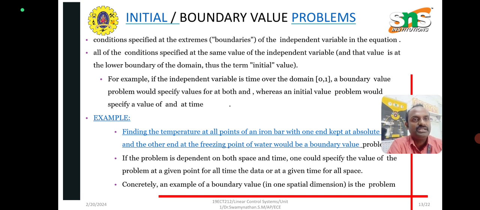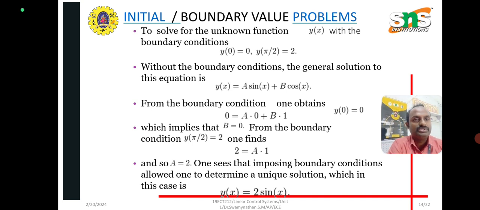And next, the initial or boundary value problems. So finding the temperature of all the points in the iron bar, that is absolute, and the freezing point will be the boundary value. So the starting range and the end range is called the initial or boundary value problem. So the boundary conditions: y of 0 is equal to 0, y of pi by 2 is equal to 2.